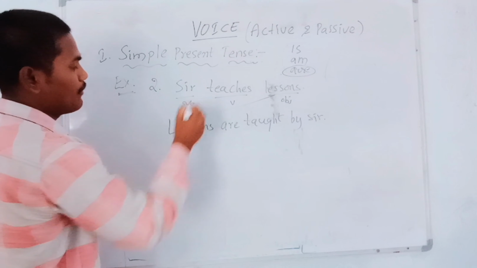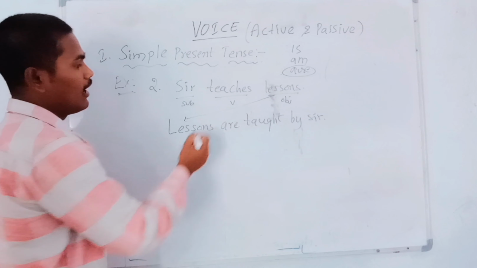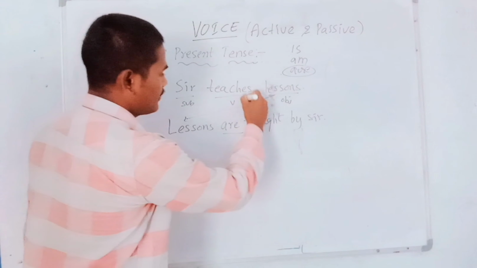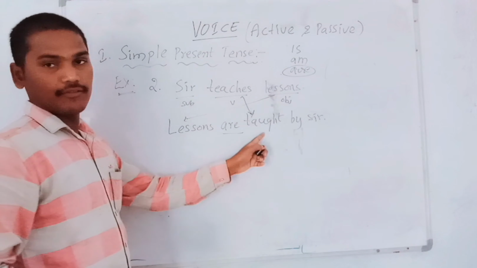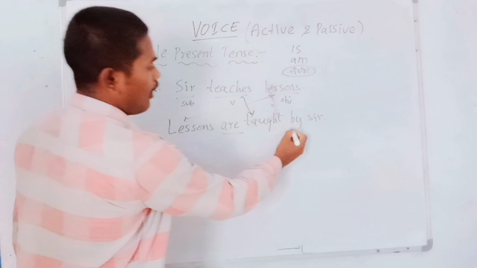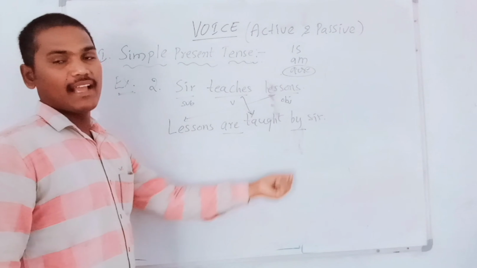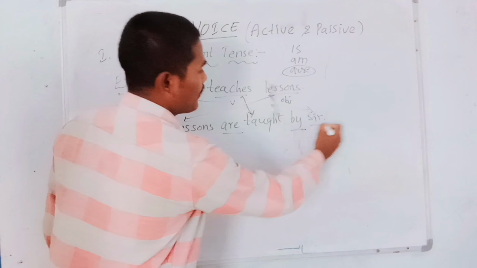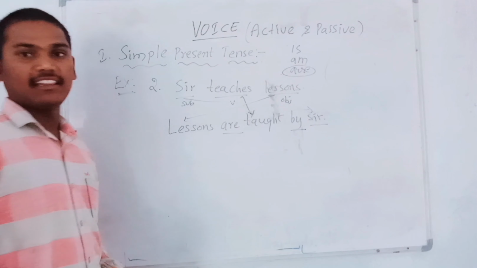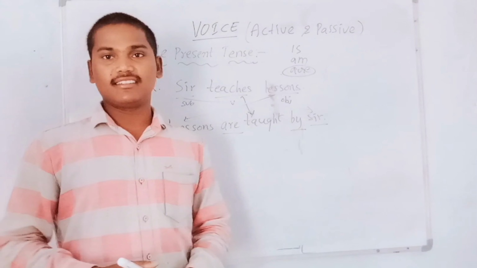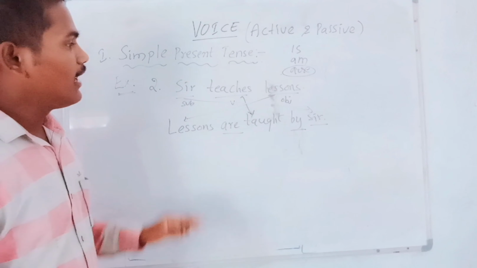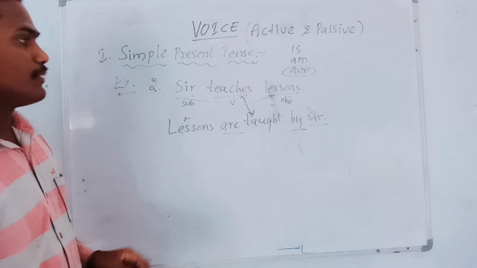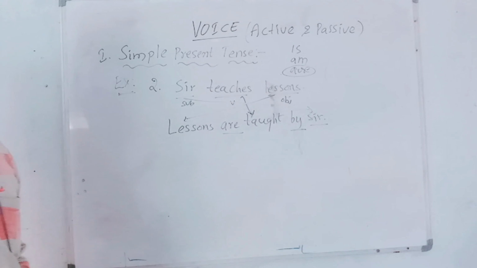The object comes in the subject position in the passive voice, and after that we write the helping verb, and teaches became the V3 verb form. After that we wrote the preposition by, according to the voice rule, and the subject became the object in the passive voice. So dear students, this will happen every time in simple present tense.